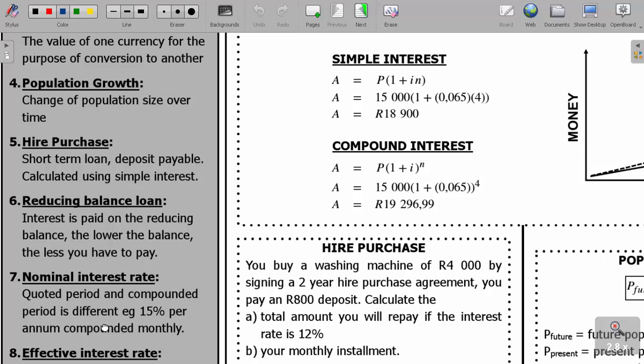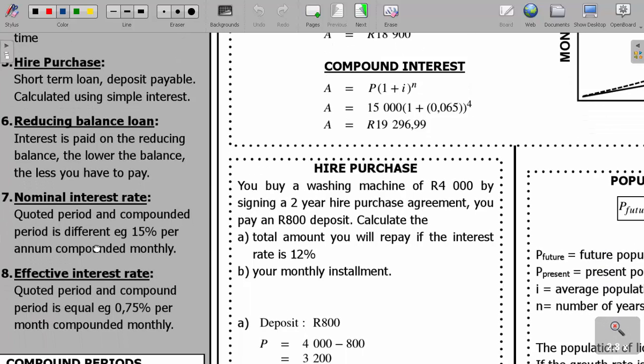And then also we have what we call as nominal interest rate. That is the quoted period and the compounded period. That is different. For example, 15% per annum compounded monthly. You see, they're saying per annum but compounded monthly, so it means that the quoted period and the compounded period, they are different.